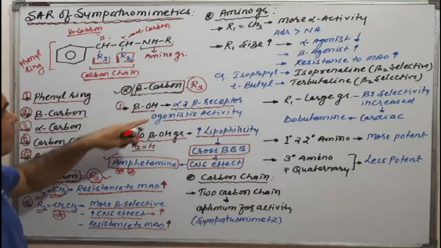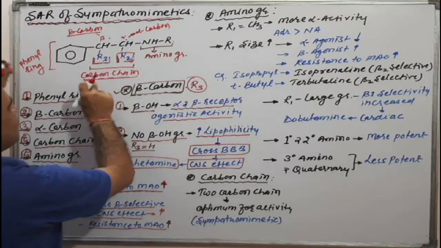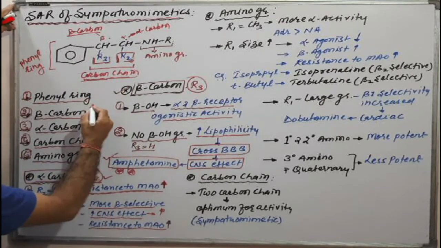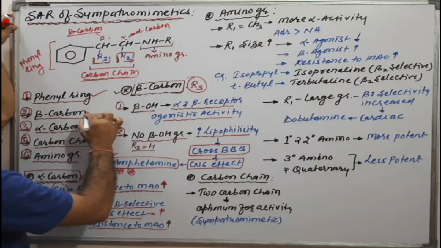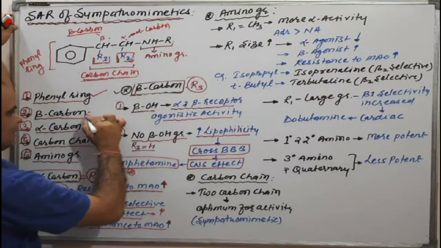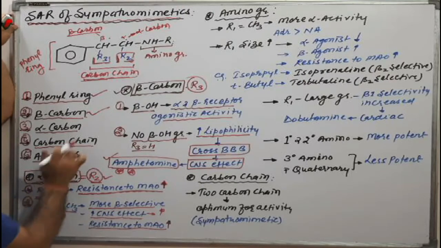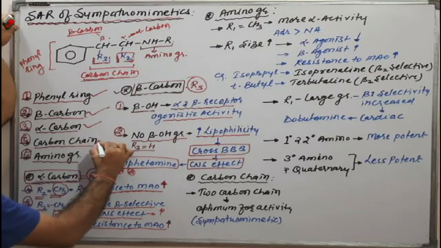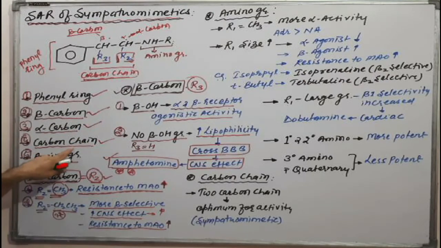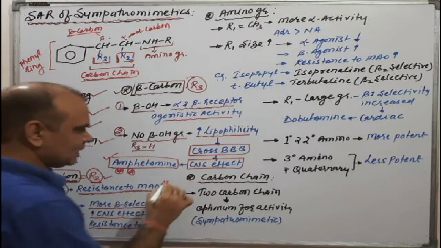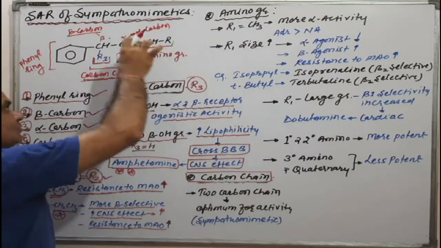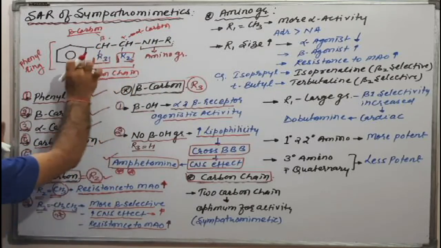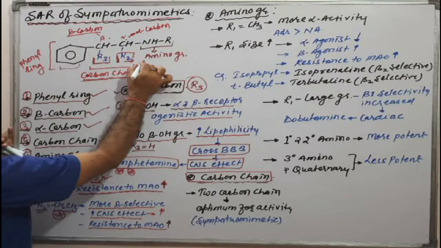Okay, now come to the carbon chain. We have discussed the phenyl ring, the beta carbon, and the alpha carbon. Now come to point number 4, the carbon chain. As you have seen, there are only two carbons in between the phenyl ring and the amino group.